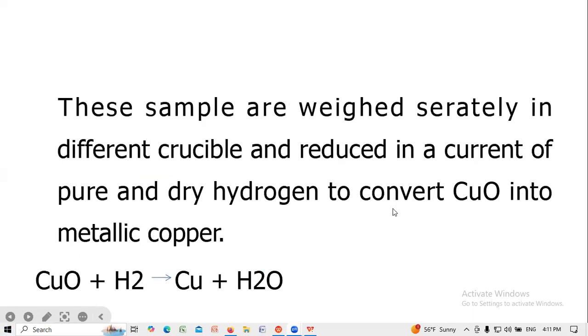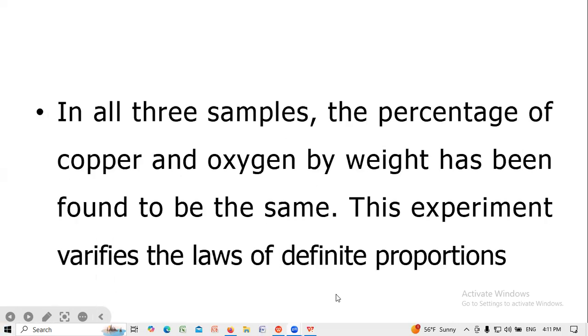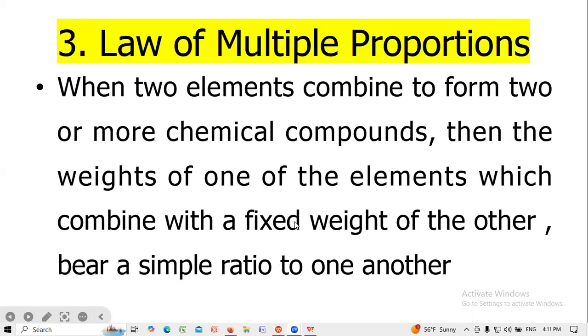These samples are weighed separately in different crucibles and reduced in a current of pure and dry hydrogen to convert copper oxide into metallic copper. In all three samples, the percentage of copper and oxygen by weight has been found to be the same. This experiment verifies the law of definite proportion.